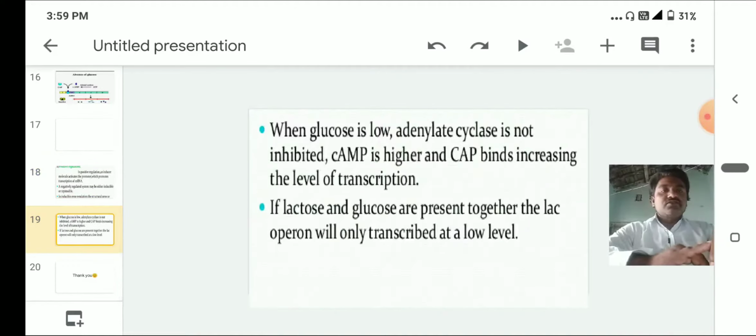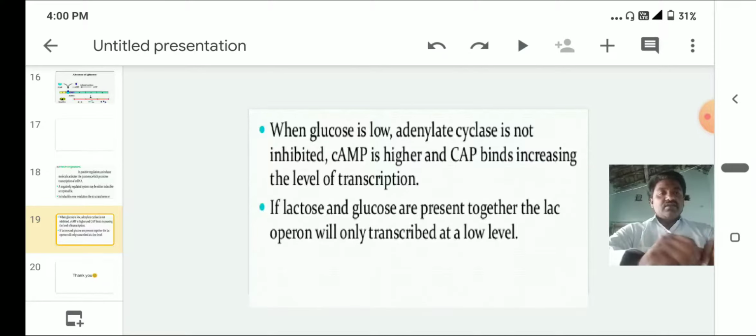And when the glucose is low, adenyl cyclase is not inhibited. Cyclic AMP is higher and CAP binds, increasing the level of transcription. So the glucose level is reduced, now the adenyl cyclase is active, cyclic AMP is higher, and together with the catabolite activator protein it binds and increases the levels of transcription.